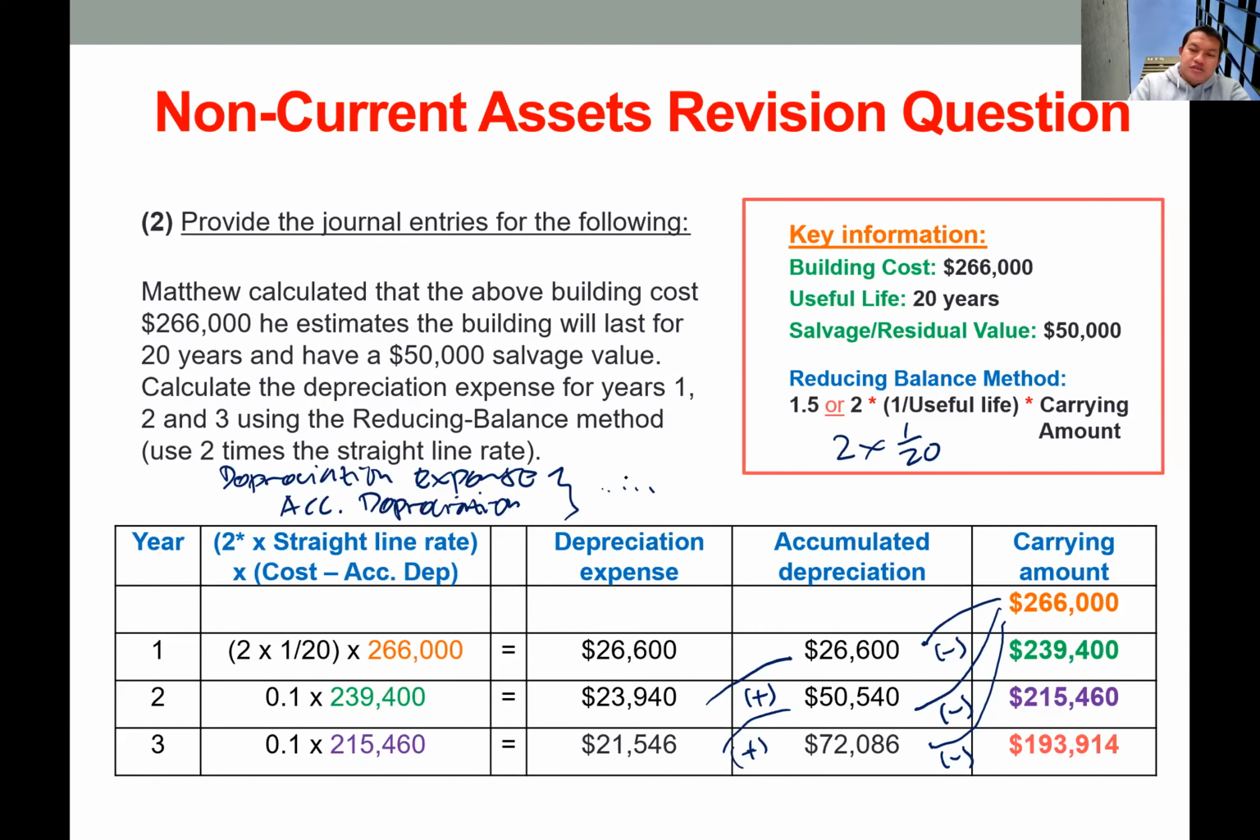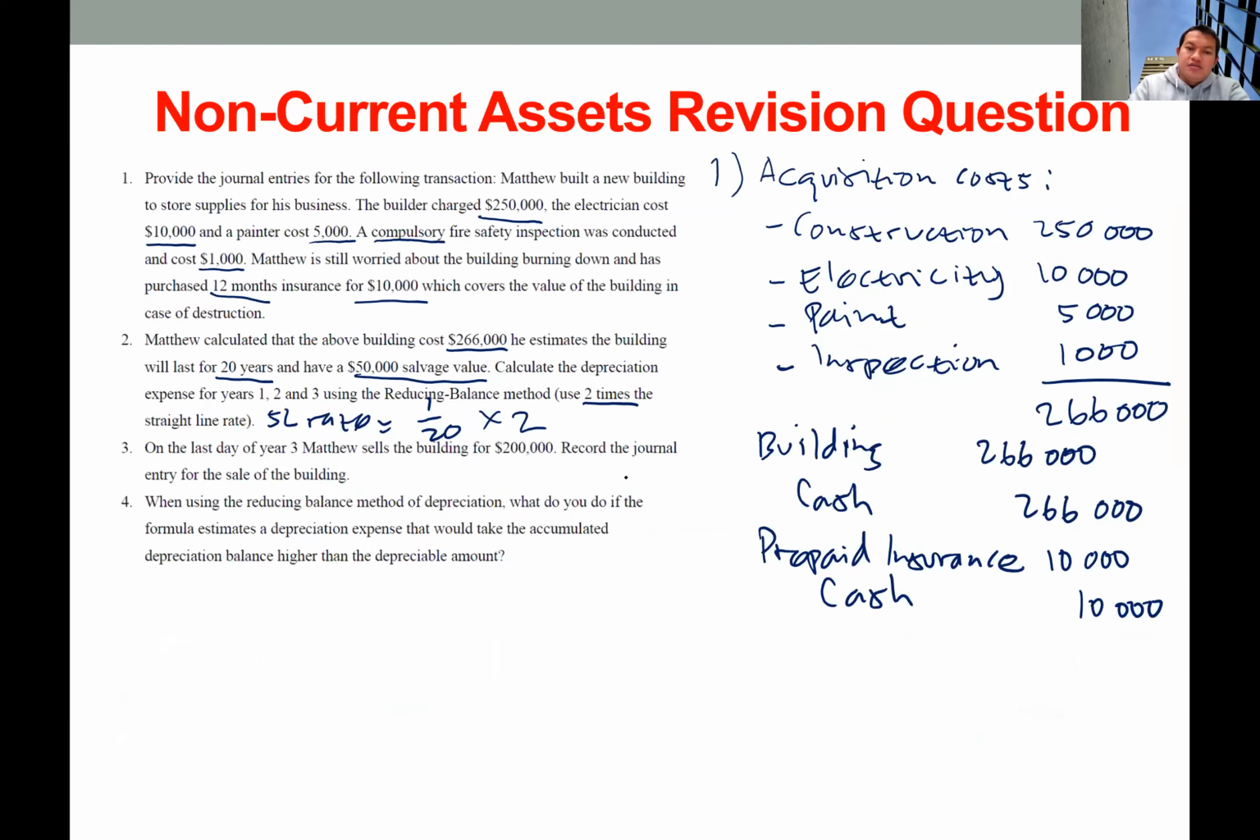Okay, now let's go back to the question. Now we go to number 3. On the last day of year 3, Matthew sells the building for 200,000. Record the journal entry for the sale of the building. So we know that the selling price is 200,000.